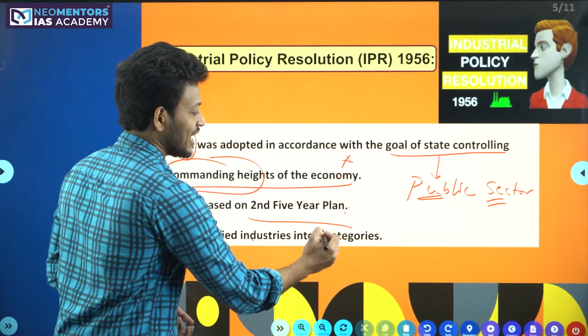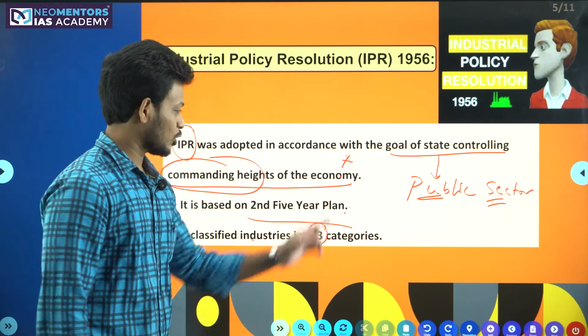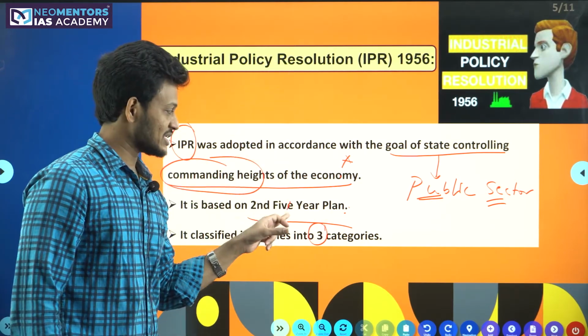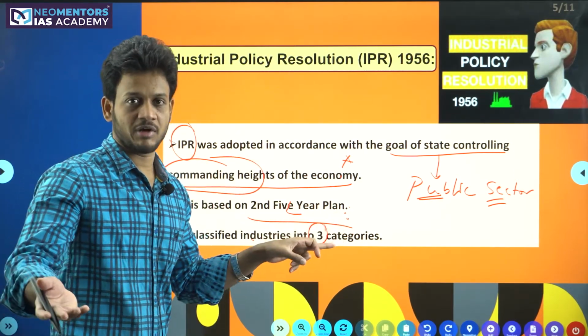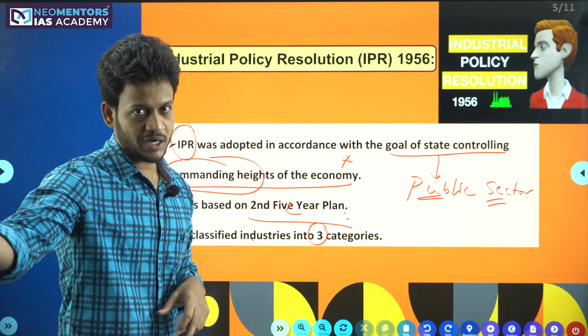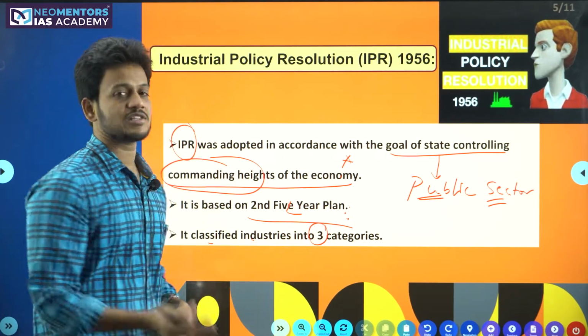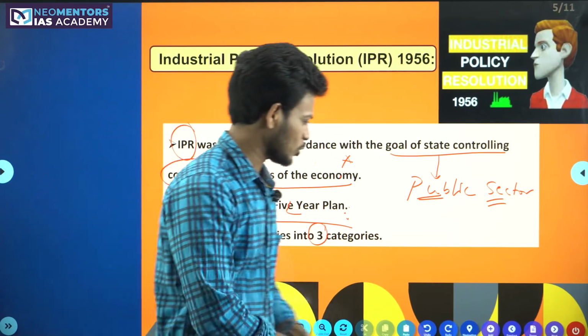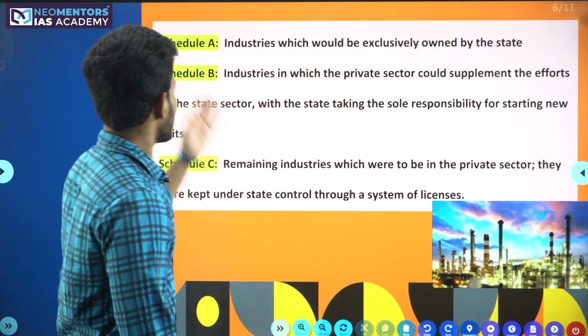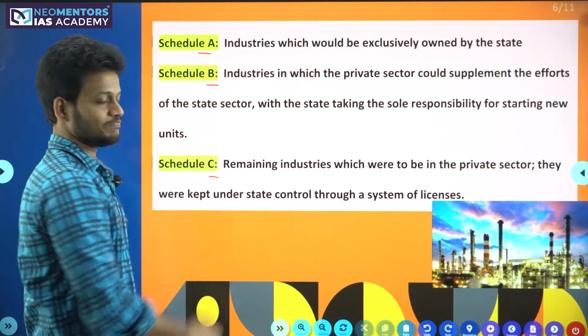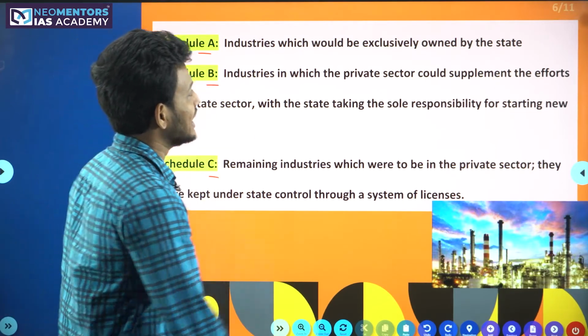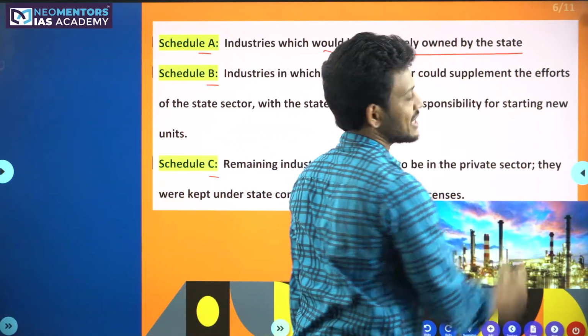And it classified industries into 3 categories. I told you already, this IPR 1956 was based on the second 5-year plan, because the second 5-year plan was from 1956 to 1961. And it classified industries into 3 categories. Now let us find what are those 3 categories. So these are the 3 categories, Schedule A, B, C. What is the first category? Industries which would be exclusively owned by the states.